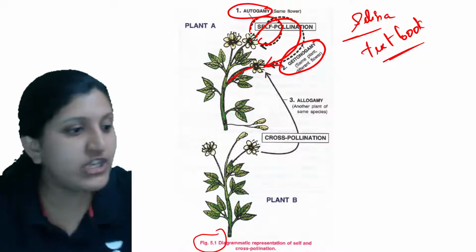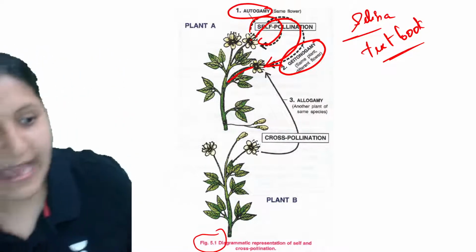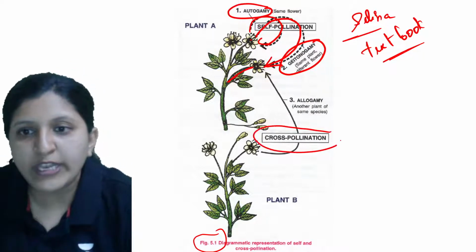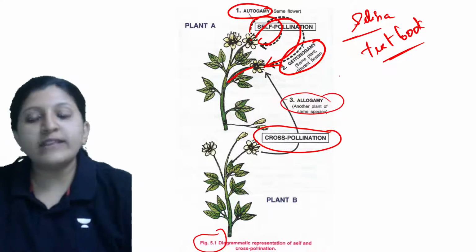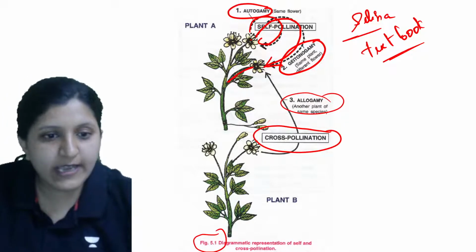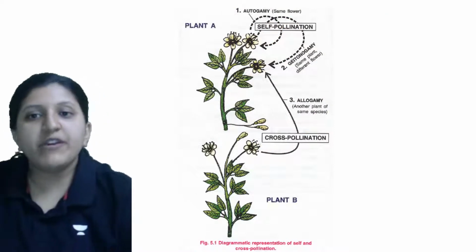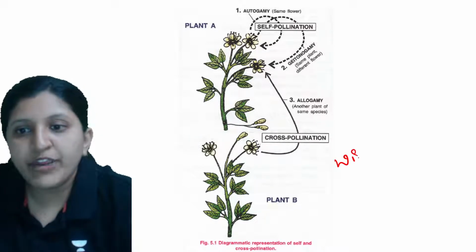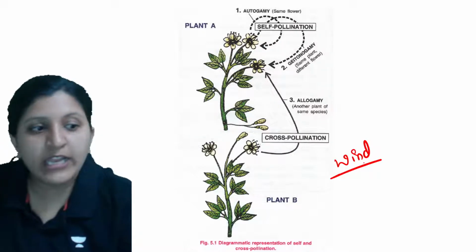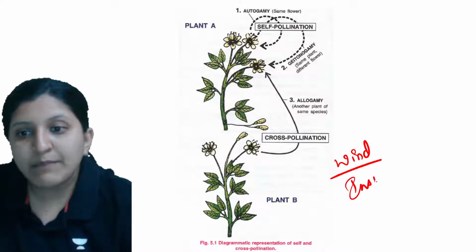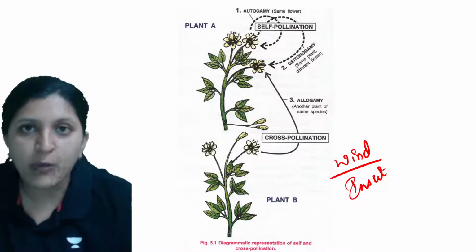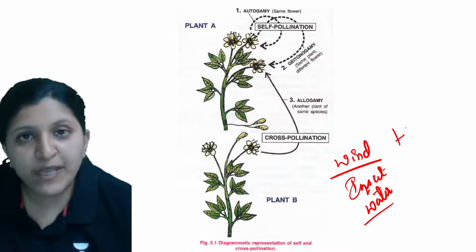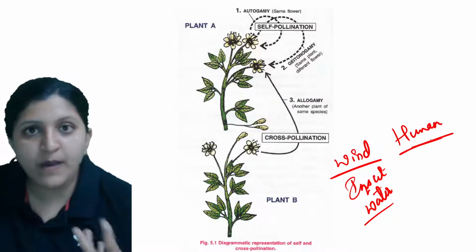So cross pollination, when we mention it, I'm explaining allogamy now. So now you can see this is cross pollination, or allogamy. So what is happening in this case? Let me erase all that I have written over here. Now here, the pollen grain can be carried through the wind. So wind can be the pollinating agent, or an insect can be the pollinating agent. If it is an aquatic plant, water can be the pollinating agent, or a human touching a flower can also be a pollinating agent.